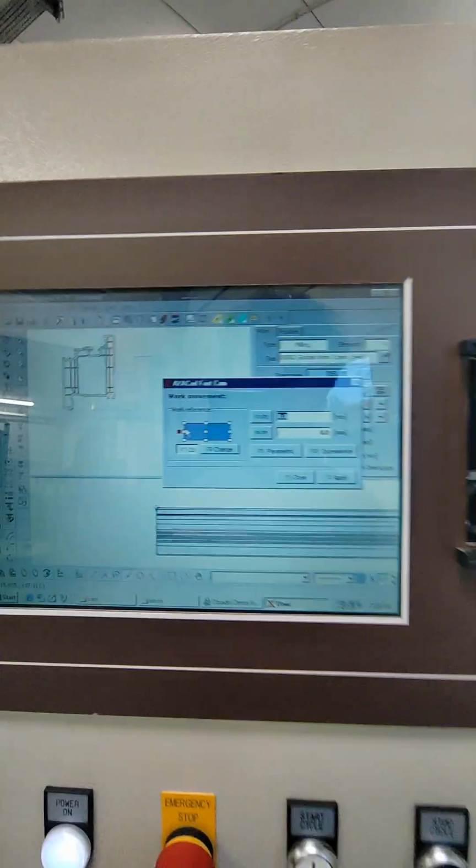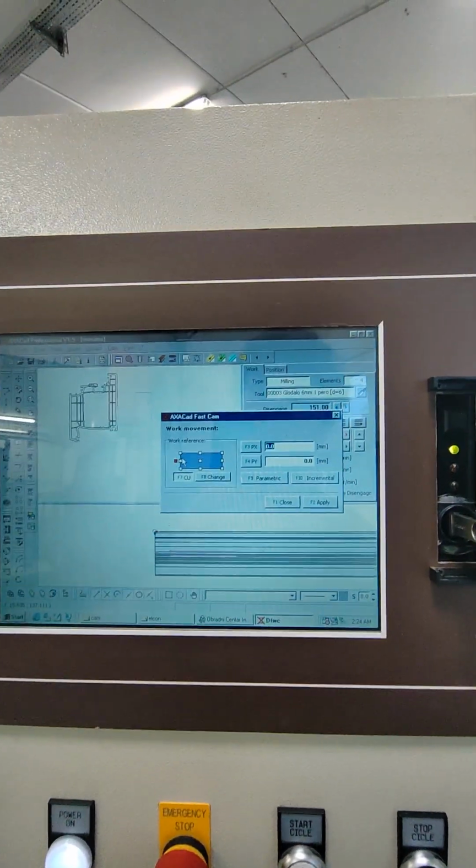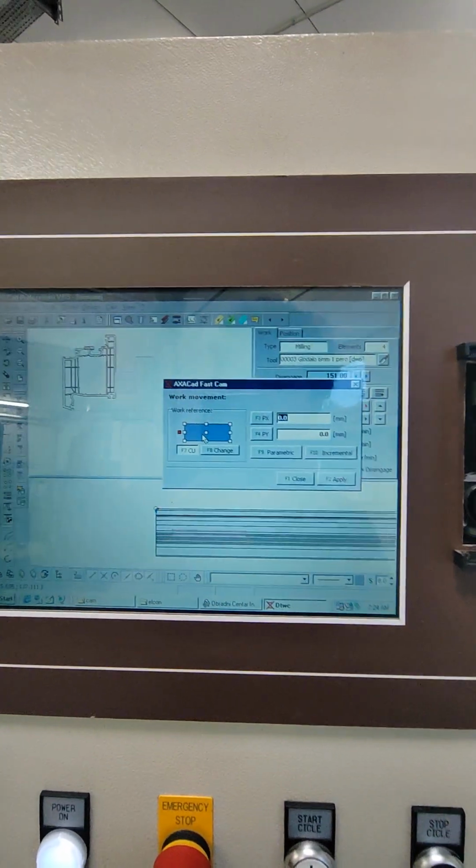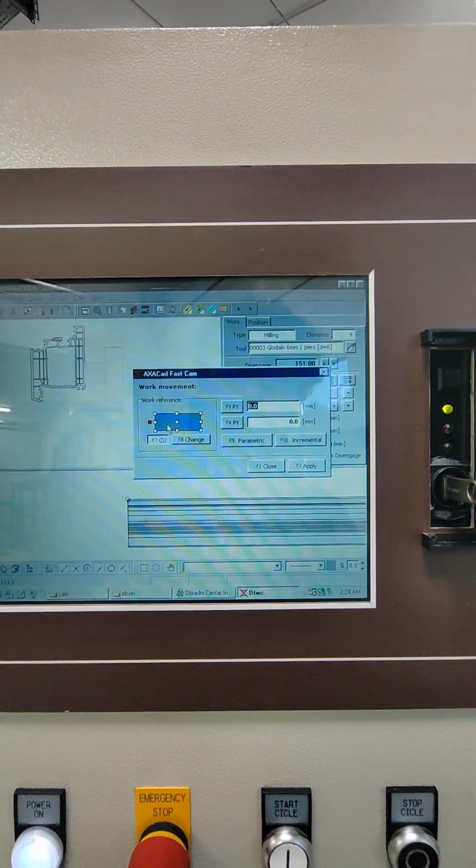This is the reference, from where the program sees the dimensions of the work.